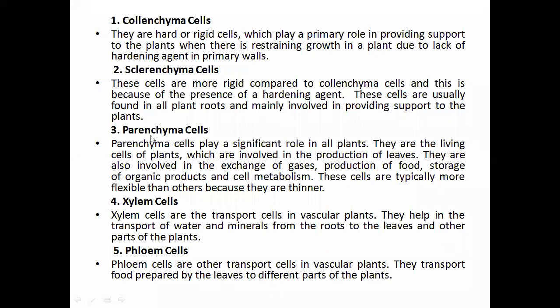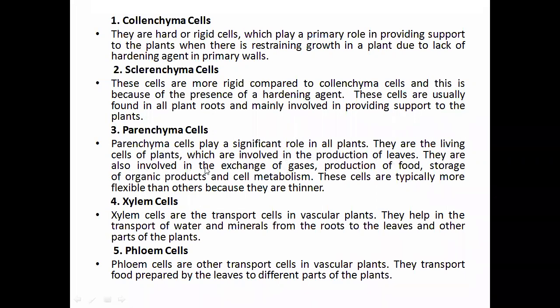The third cells are known as parenchyma cells. Parenchyma cells play a significant role in all plants. They are the living cells of plants which are involved in the production of leaves. Right, whatever the leaves that are starting, that will be because of the parenchyma cells' function.